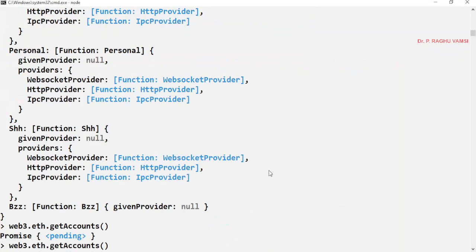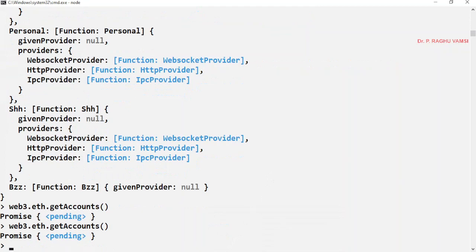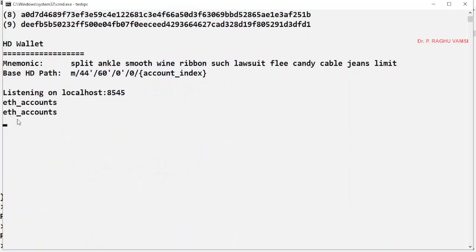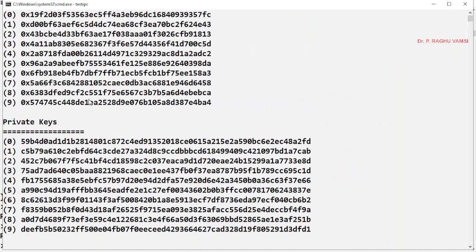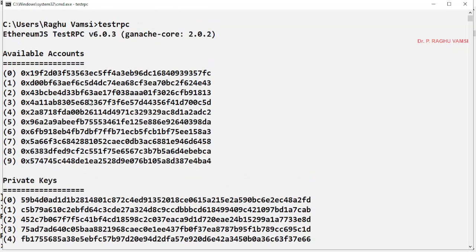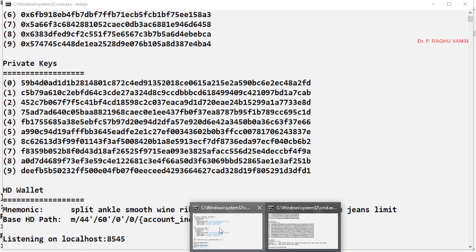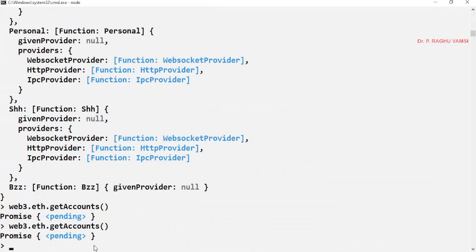Now again you run it, you will find another entry here. That means this ETH accounts is requesting the test RPC to get account details. Whenever it is requested, it is sending the account request details to the console. But anyhow, onto the console we cannot print it directly, provided we need to use the promise derivation.